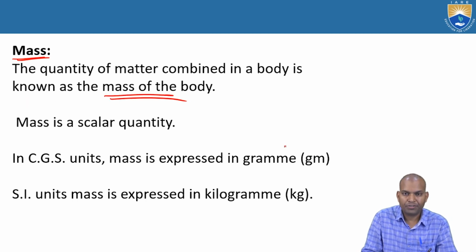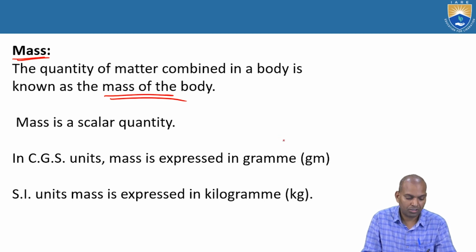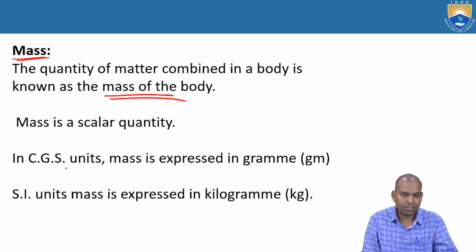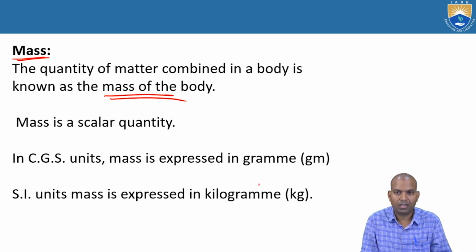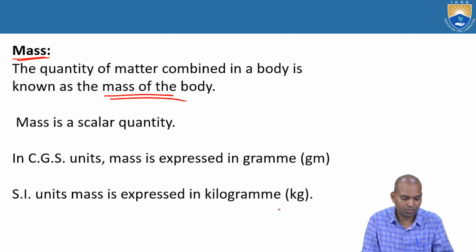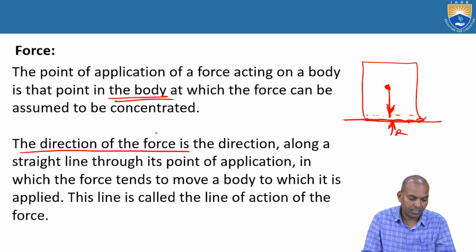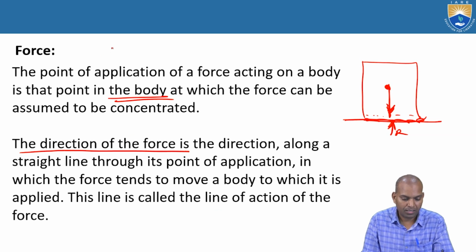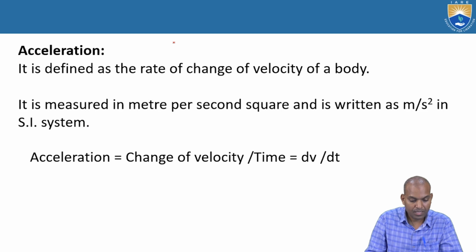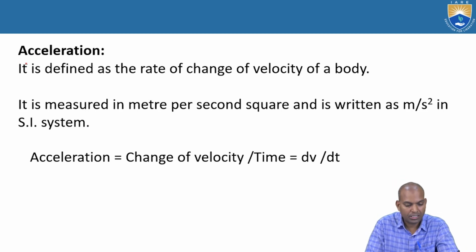Okay, mass is a scalar quantity, whereas force is a vector quantity. In CGS units, mass is in grams, whereas in the MKS or SI unit system, it is in kilograms, kg. Mass is a scalar quantity, whereas force is a vector quantity. Now coming to the third definition, that is acceleration.